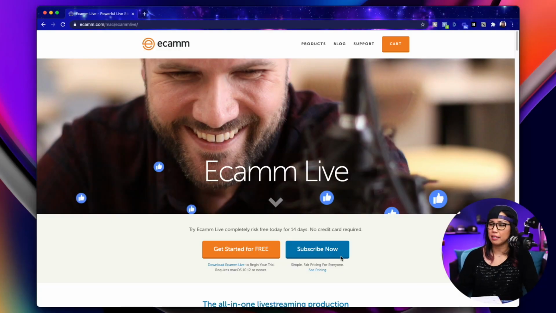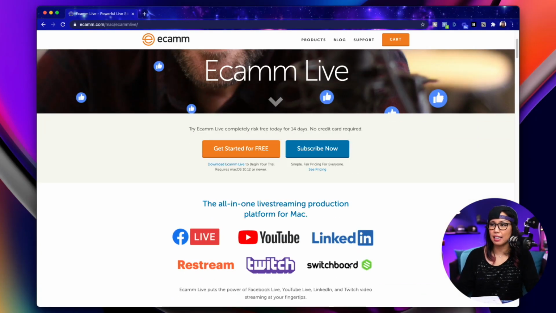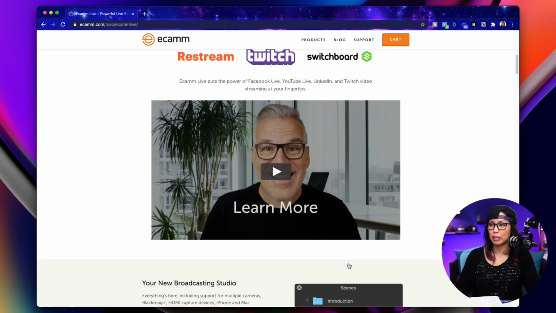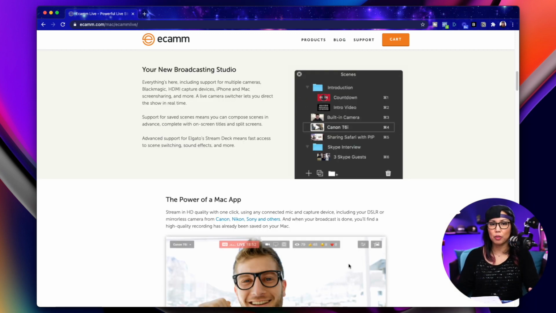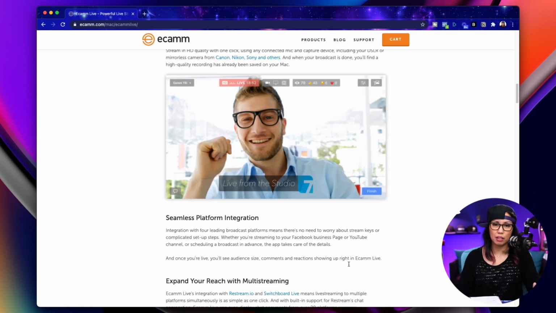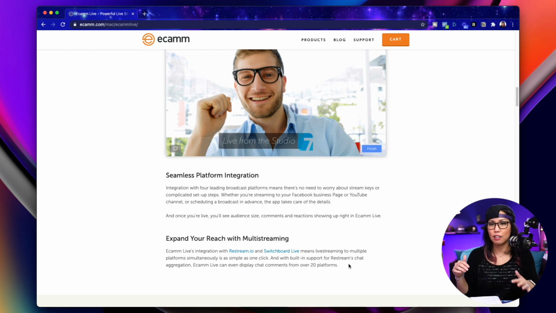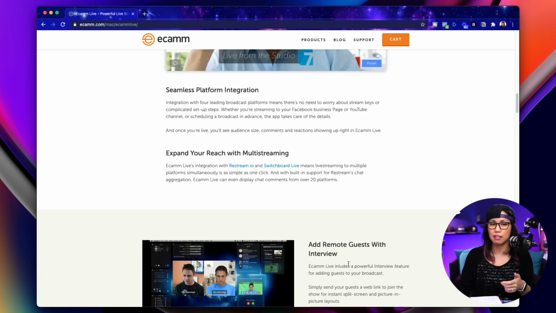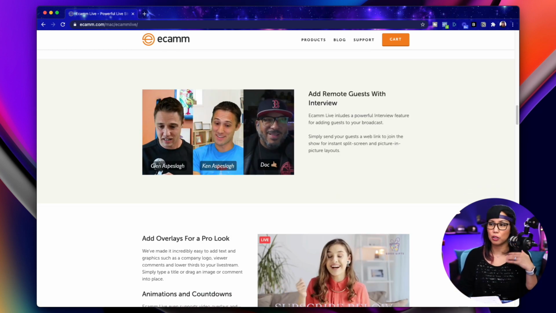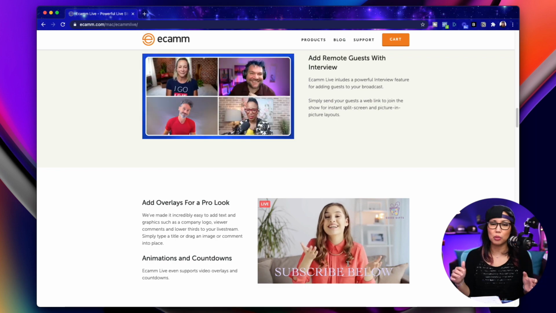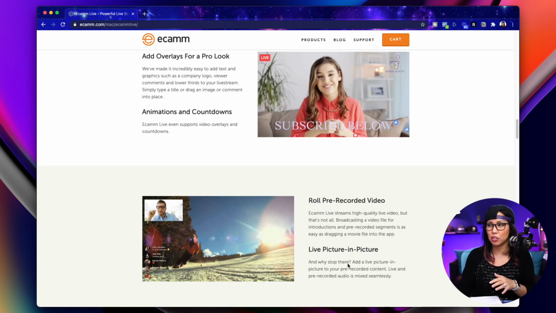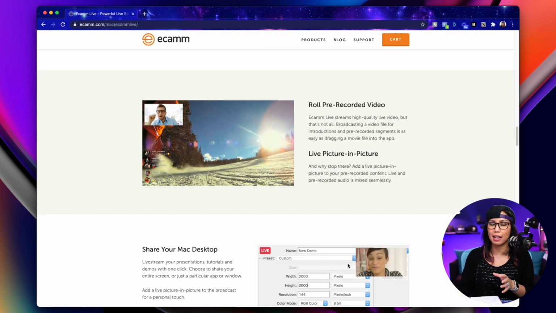So let's start with the basics. First, Ecamm Live is a Mac-based app that you install into your computer. So that's probably going to be a big difference right there with StreamYard. StreamYard is web-based, right? It's browser-based. So basically when you are streaming using their servers to stream, whereas because Ecamm is an app that you install onto your computer, everything is done locally, which means that even on the standard version, you are going to be able to stream at 1080p.